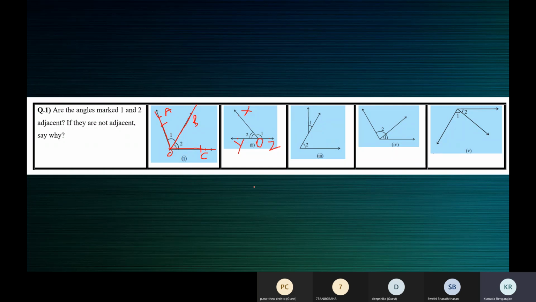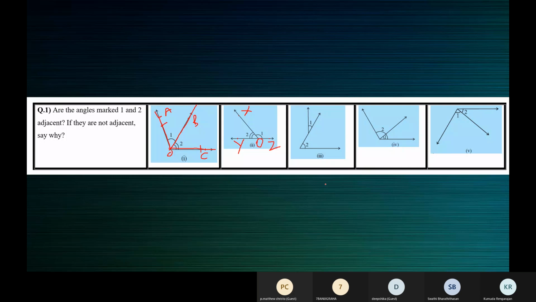Ma'am, one doubt, ma'am. Yes, Matthew? Ma'am, for the third one, there is no common vertex, no, ma'am. Yeah, correct. They don't have a common vertex. So we cannot find a common vertex. Yeah, correct. Ma'am, for angle 4, they have not marked angle 1. They have just crossed the space covered by the angle after angle 2. This is angle 1 here. Oh, yes, ma'am. I thought a small space was covered, I thought that was a cross.